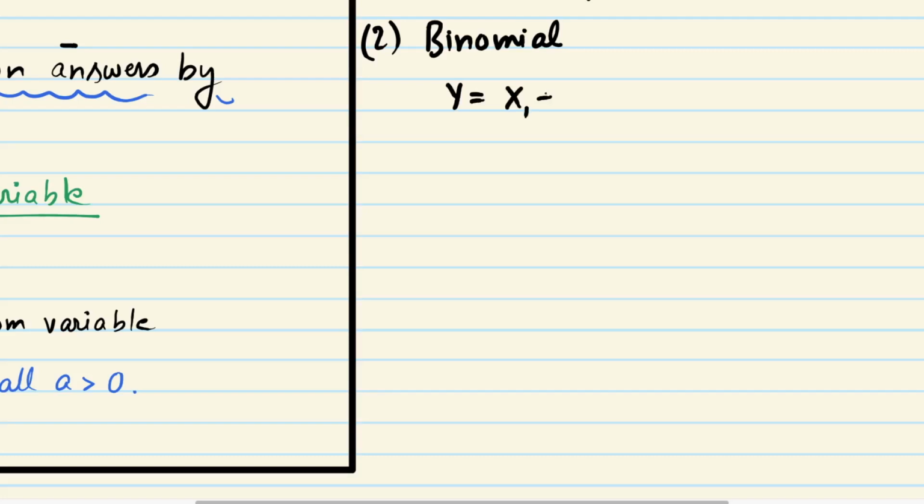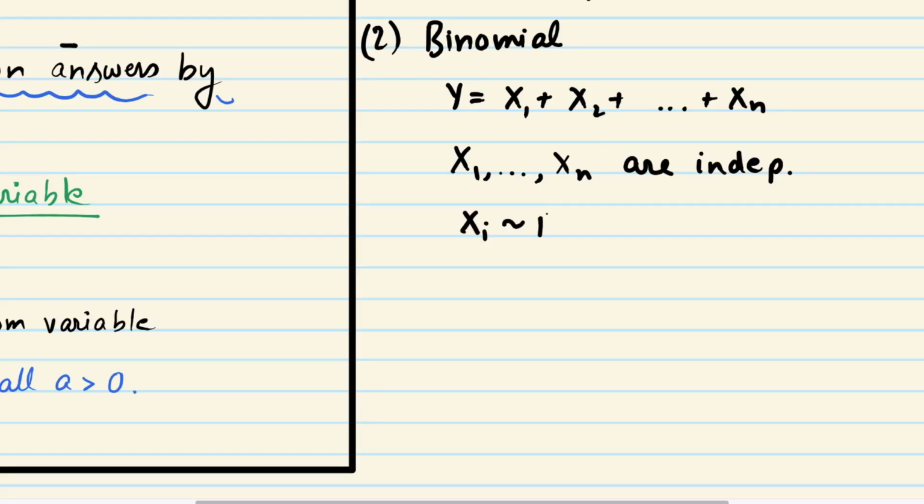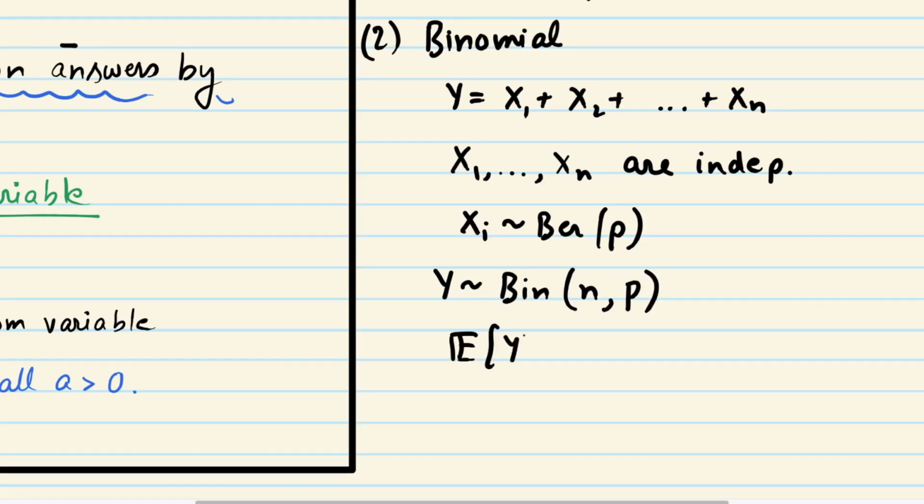It's just x1 plus x2 plus up to xn, and all of x1 to xn are independent, and each xi is distributed as Bernoulli(p). Then we say that y has a distribution which is binomial with two parameters, n because I'm adding n independent Bernoulli random variables, and p because all of them have expected value p.